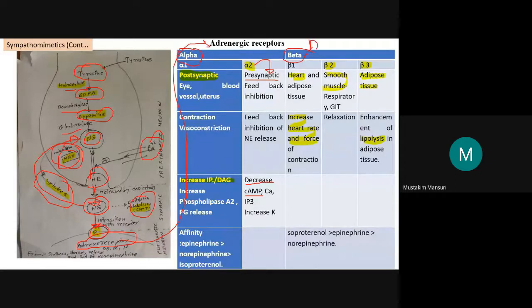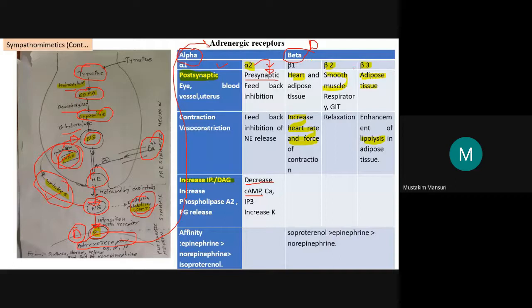For example, if something acts on the receptor, that will be considered direct acting, either sympathomimetic or sympatholytic. If it is acting through MAO, COMT, or through the uptake process or anywhere else, then it will be considered indirectly acting. So here alpha and beta receptors are there. Alpha has two subtypes, alpha 1 and alpha 2, and beta has beta 1, beta 2,